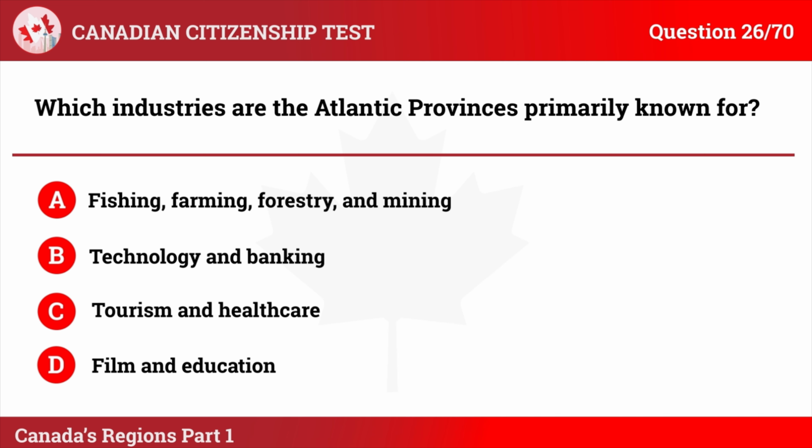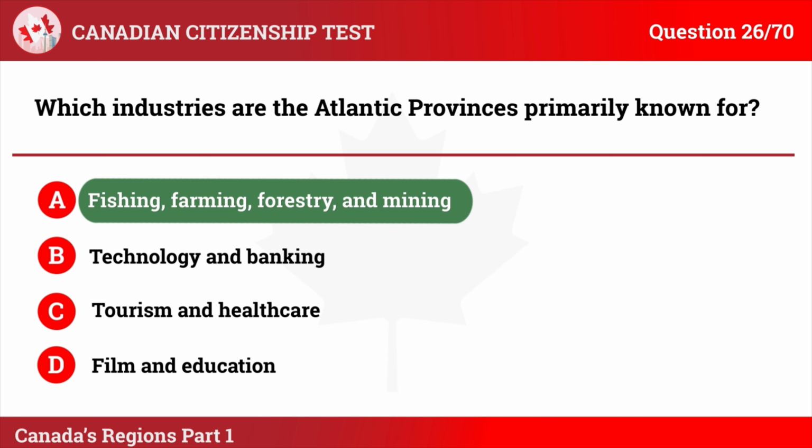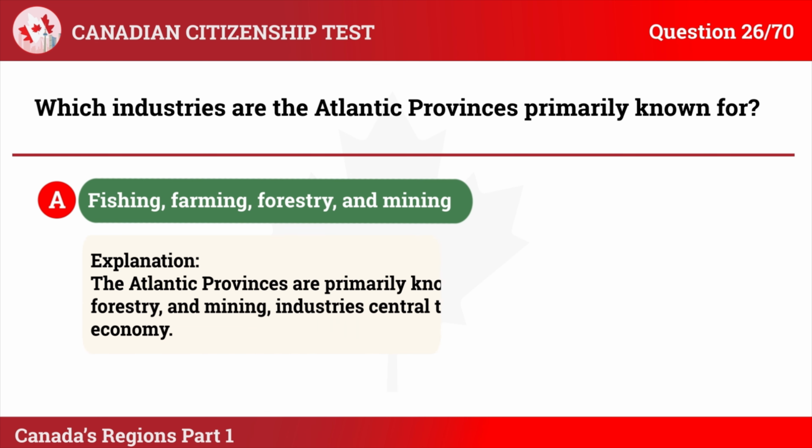The correct answer is A. Fishing, farming, forestry, and mining. Explanation: The Atlantic provinces are primarily known for fishing, farming, forestry, and mining, industries central to their regional economy.